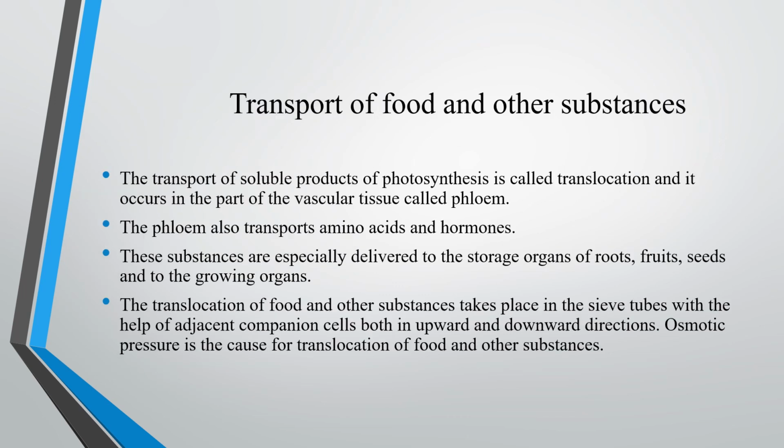Transport of food and other substances. The transport of food from one place to another place is known as translocation, and it occurs in the part of the vascular tissue called phloem. The phloem also transports amino acids and hormones. These substances are especially delivered to the storage organs of roots, fruits, seeds, and to the growing organs. The translocation of food and other substances takes place with the help of sieve tubes, especially, and companion cells, both in upward and downward direction. Osmotic pressure is the cause for translocation of food and other substances.